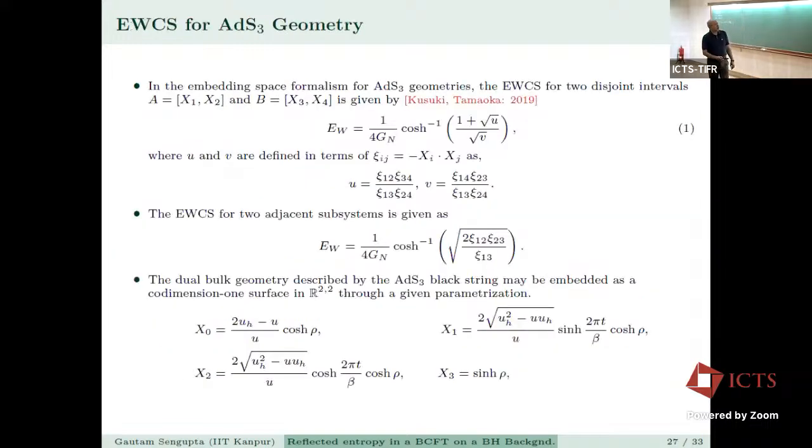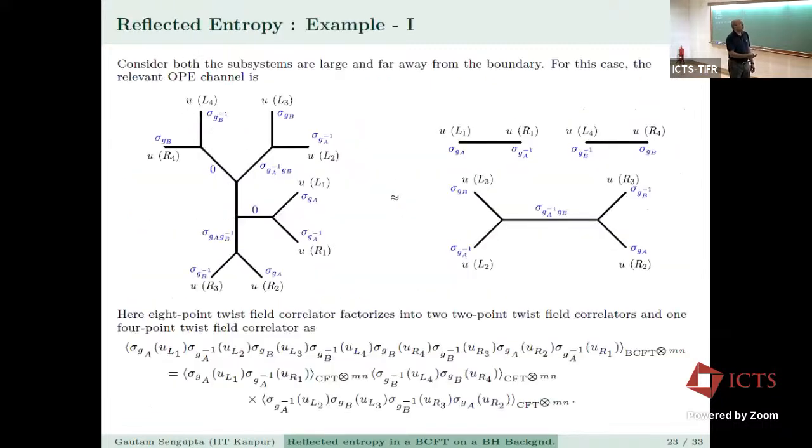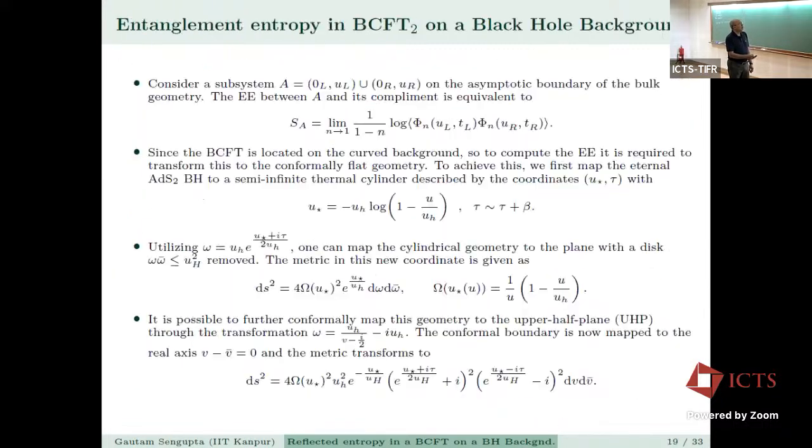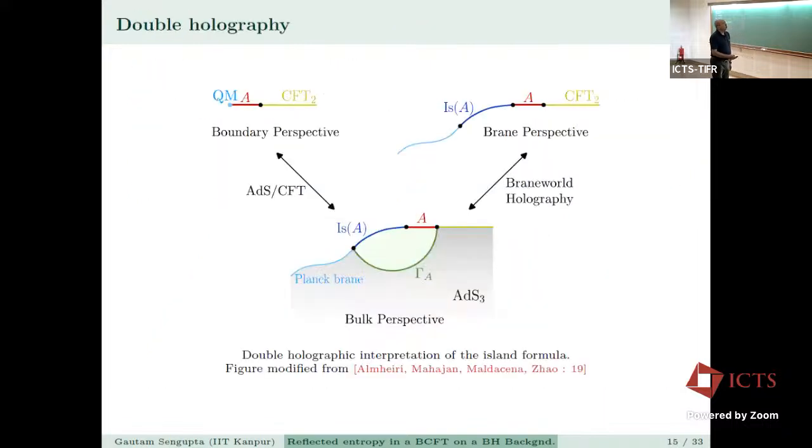So if you now look at the corresponding bulk calculation, I should remind you that remember, I had shown you these 3 different perspectives. We are actually working in these 2. We are not really looking at the 2-dimensional perspective, so we won't have explicit islands, but it is well known that when we do the double holography, the island contributions are automatically incorporated.